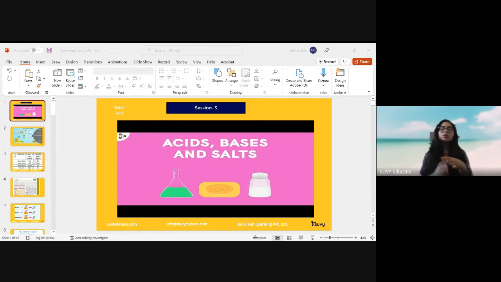In the whole universe we have very categorized substances, and these substances are basically of three types. Any organic or inorganic compound can be acids, bases, or salts. I have told you that all acids are sour. How will we get to know that a particular substance is acidic or not?